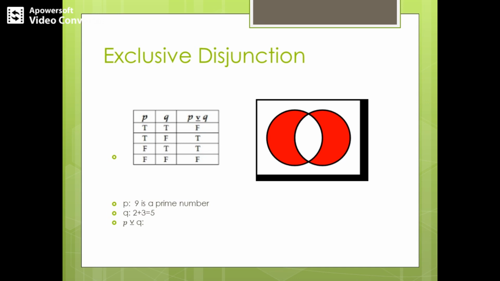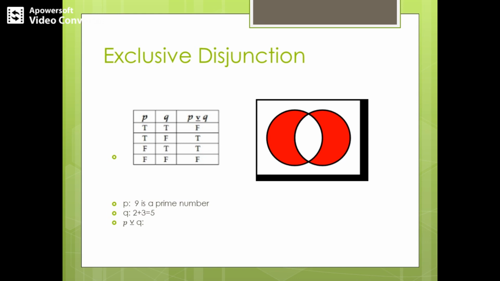And we have taken an example over here. You can observe P is taken to be the proposition stating 9 is a prime number, and we have another proposition Q stating that 2 plus 3 equals 5. So what will be P XOR Q?